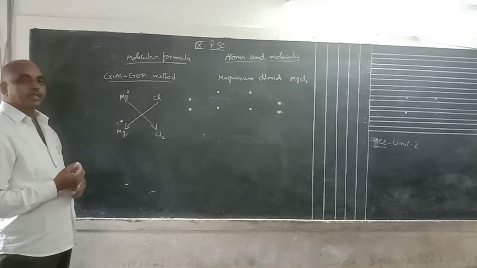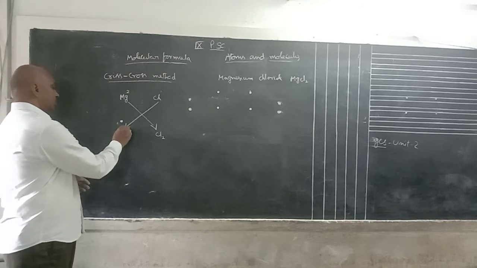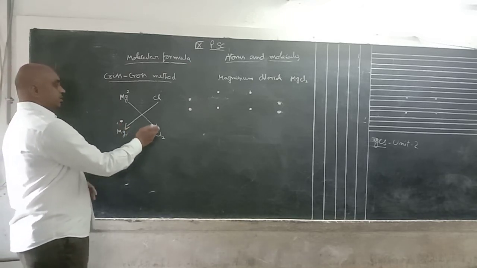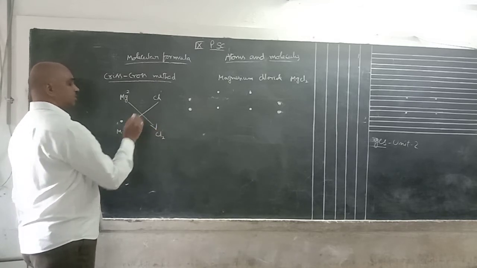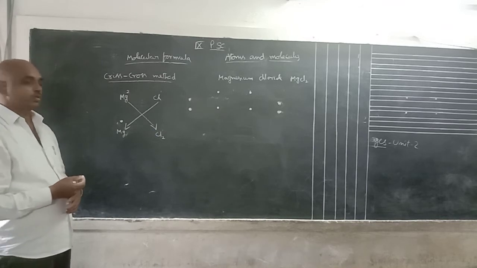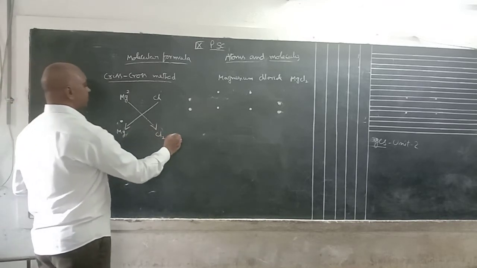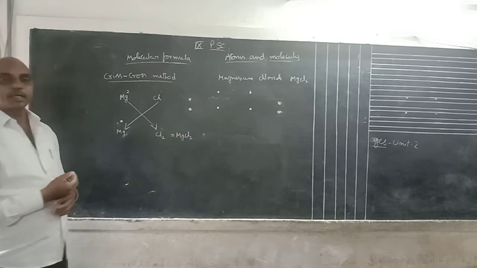Divide with the LCM. 2 by 2 means 1. That means 1 only, and 1 no need to write. Here chlorine is 1 by 2, that means top 1, denominator 2. So 1 no need to write, so that's Cl2. Combined, this means MgCl2. This is called the criss-cross method.